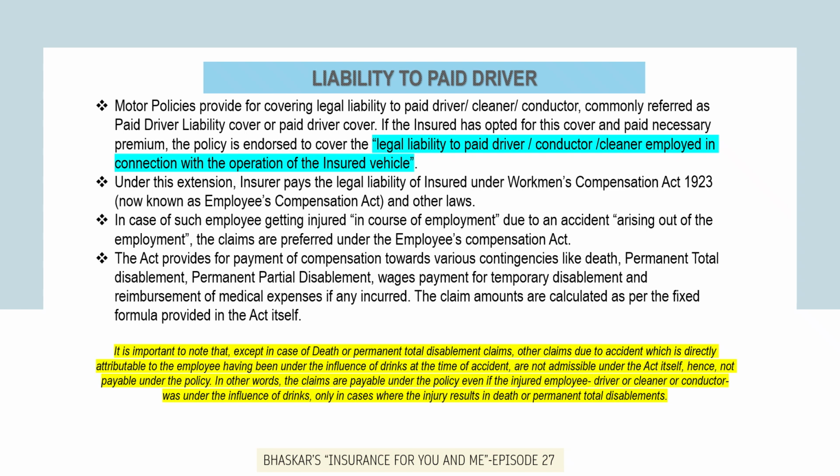The Act provides for payment of compensation towards various contingencies like death, permanent total disablement, permanent partial disablement, wages payment for temporary disablement, and reimbursement of medical expenses if any incurred. So the claim amounts are calculated as per the fixed formula provided in the Act.